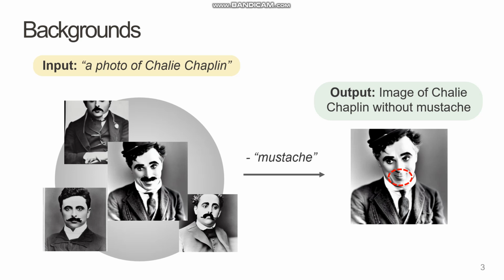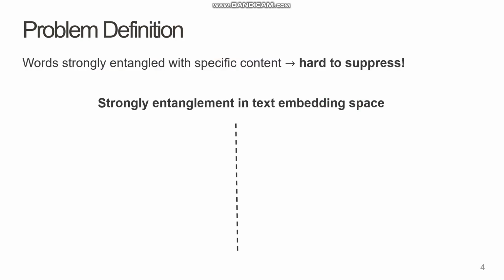To be specific, if we input the prompt a photo of Charlie Chaplin and request the suppression of a mustache, the diffusion model should be capable of generating a photo of Charlie Chaplin while inhibiting the creation of his mustache. Let's define this problem more formally.